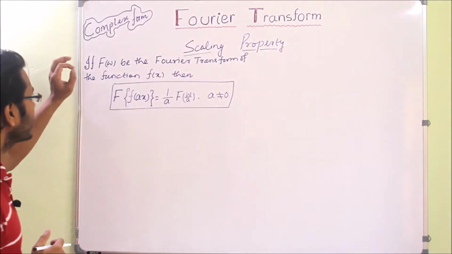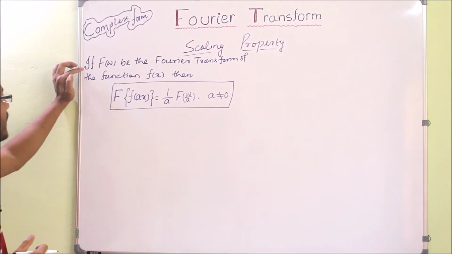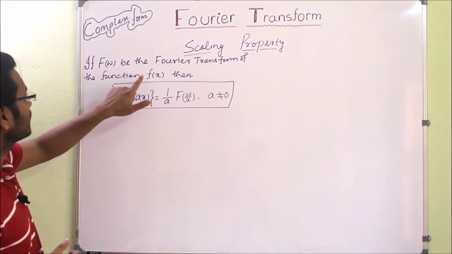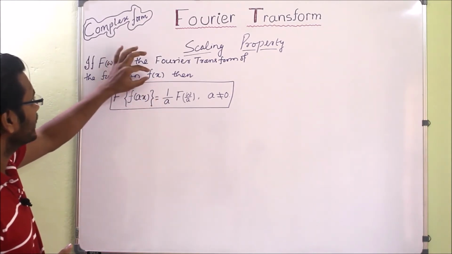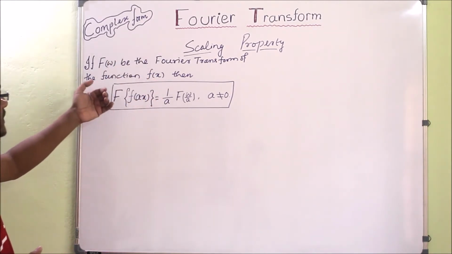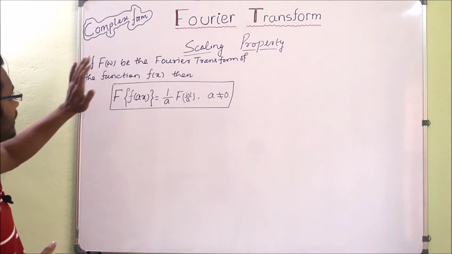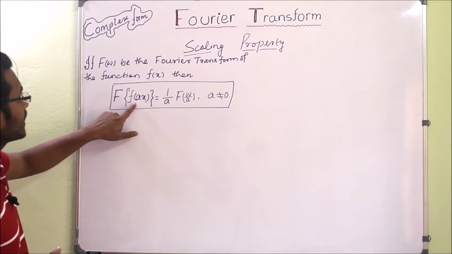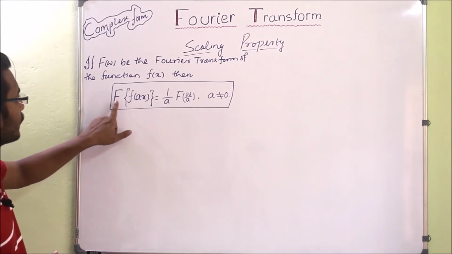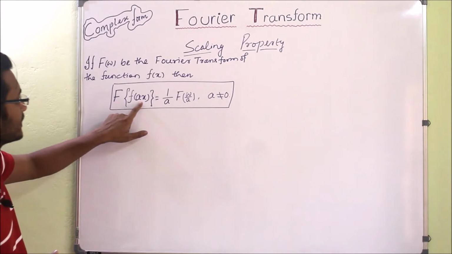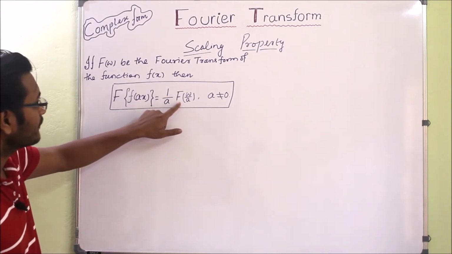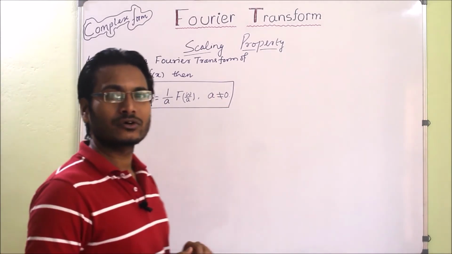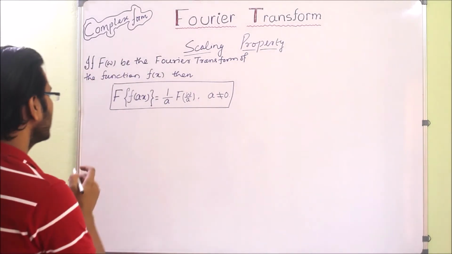Now we'll start with the statement. The statement says that if capital F of w is the Fourier transform of the function f of x, so if I take f of x, its complex Fourier transform is capital F, then what will be the Fourier transform of the scaling of a function? The Fourier transform of f of ax will be 1 by a times F of w by a, where a is not equal to 0.